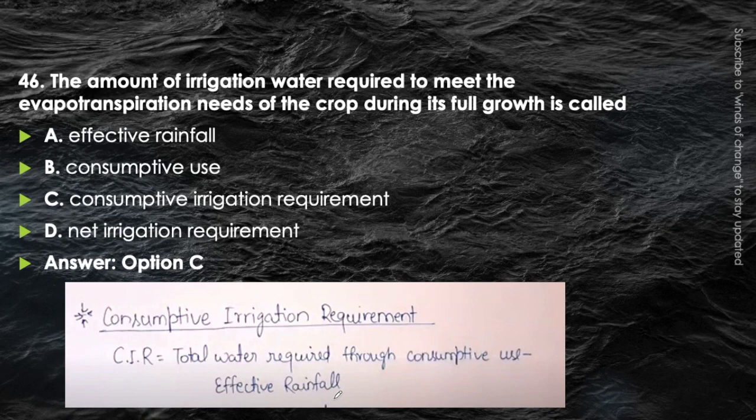Okay, so these are the main amount of water which will be required to meet the evapotranspiration need of the crop during its full growth. I have explained about consumptive irrigation requirement in the video of revision of irrigation engineering. You can visit that through the link given in the description box.